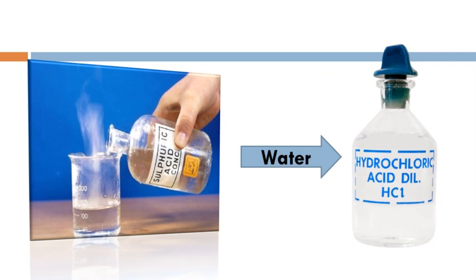That means the concentrated acids which are highly reactive should be changed into dilute acids. And how are dilute acids prepared? When we add some amount of water to the concentrated acid, it is converted into dilute acid, which is a little less harmful than the original concentrated acid.